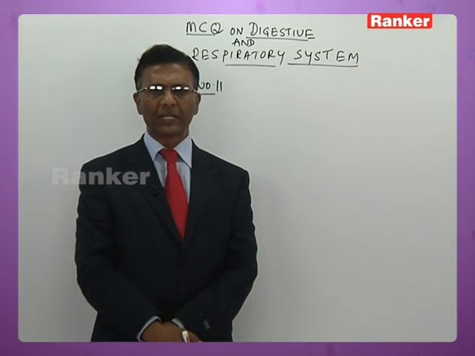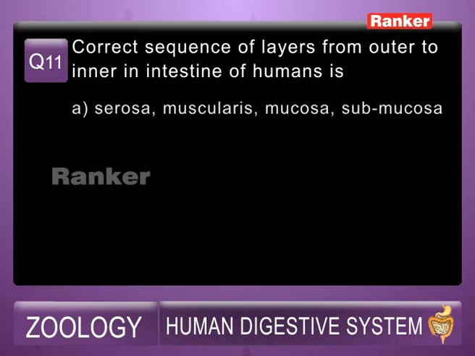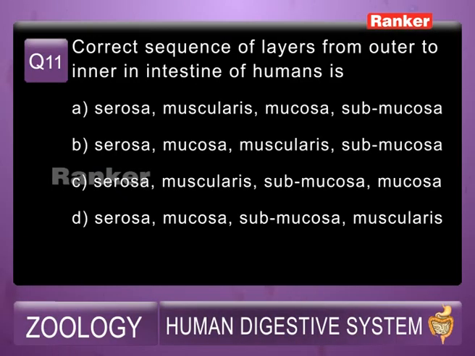Now here is the 11th question. I shall read out the question for you. Correct sequence of layers from outer to the inner in the intestine of human is. I shall read out the options. A, serosa, muscularis, mucosa, submucosa. B, serosa, mucosa, muscularis, submucosa. C, serosa, muscularis, submucosa, mucosa. D, serosa, mucosa, submucosa and muscularis.